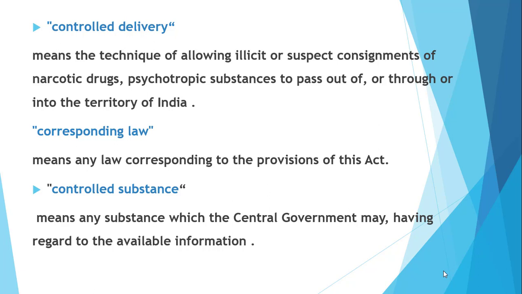Next is controlled delivery. Controlled delivery means the technique of allowing illicit or suspect consignments of narcotic drugs or psychotropic substances to pass out of, through or into the territory of India. Corresponding law means any law corresponding to the provisions of this Act 1985. Controlled substances means any substance which the central government may, having regard to the available information, declare as such.